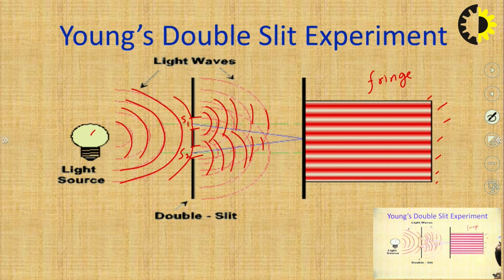Maxima means where intensity is very high, or maximum, that is called maximum intensity. And the other one is minima. Minima means intensity is very low or almost zero. So minimum intensity means zero intensity, and maximum intensity means maximum intensity available.